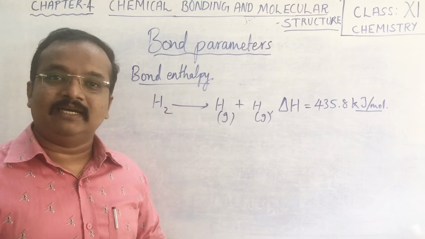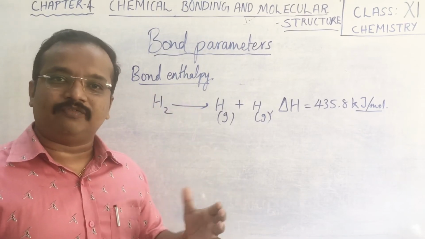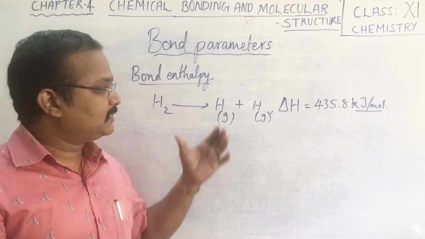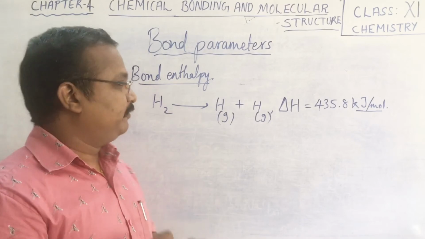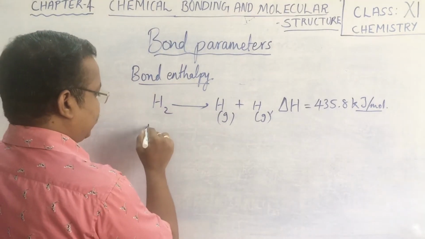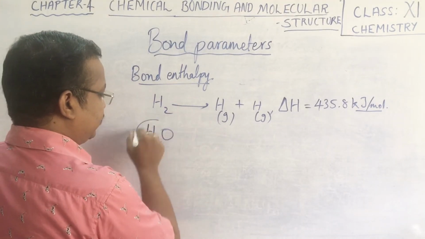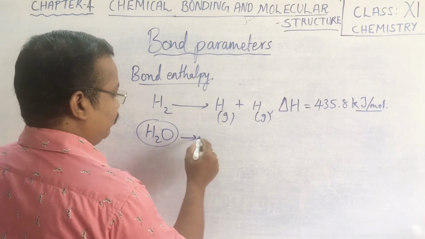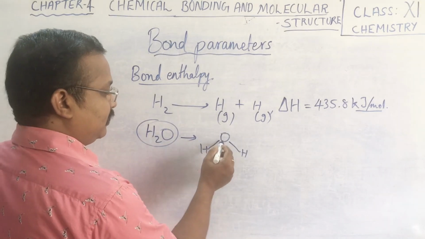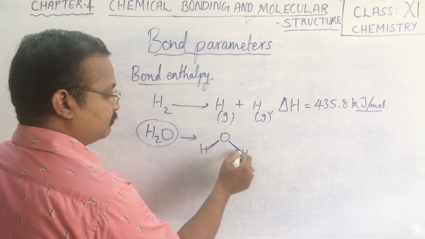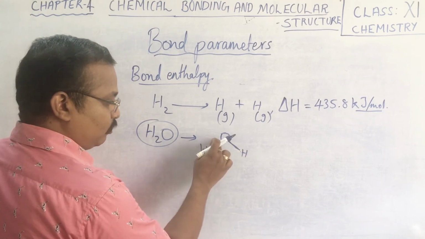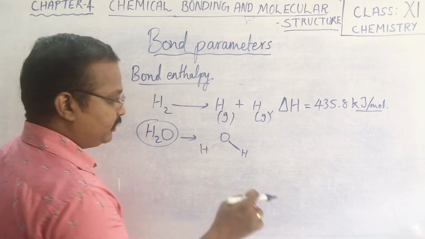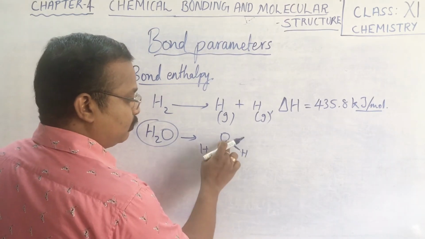Like we have seen lattice enthalpy in the case of ionic bonds, this is in the case of covalent bonds. Suppose there are more atoms present, as in H2O, where we have oxygen attached to two hydrogen atoms. The energy required to break one oxygen-hydrogen bond will be different from the energy required to break the other O-H bond.